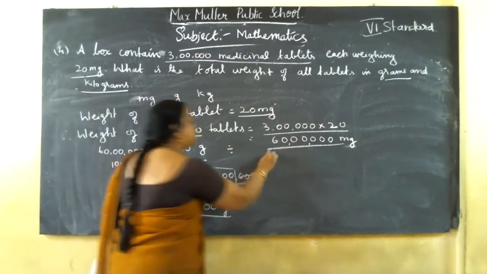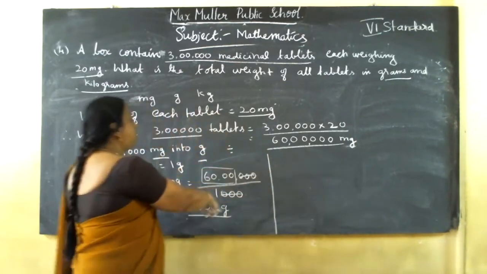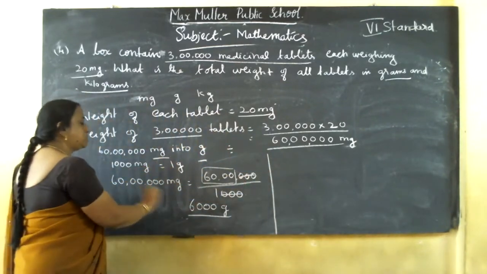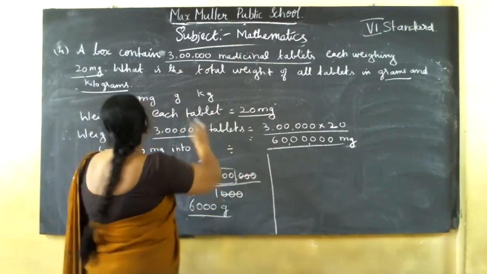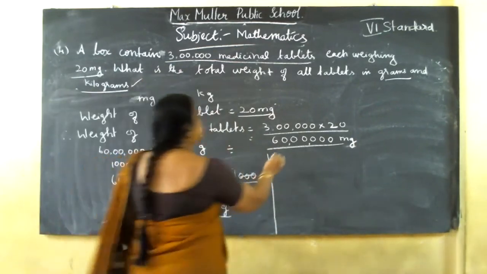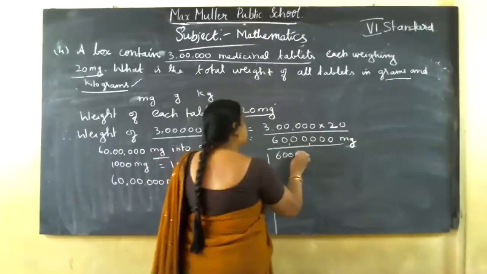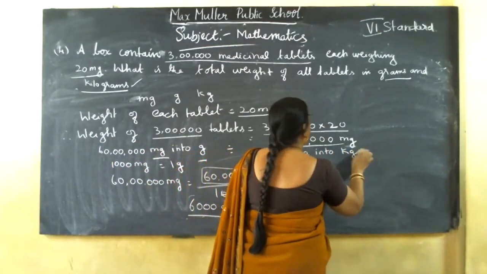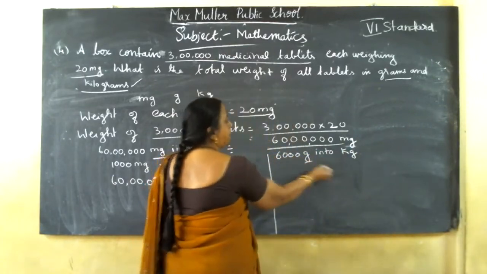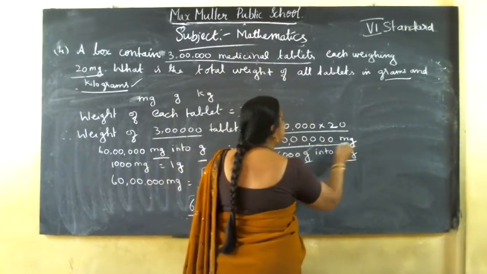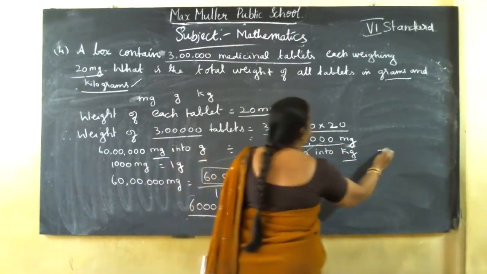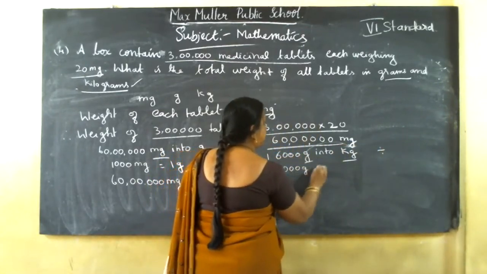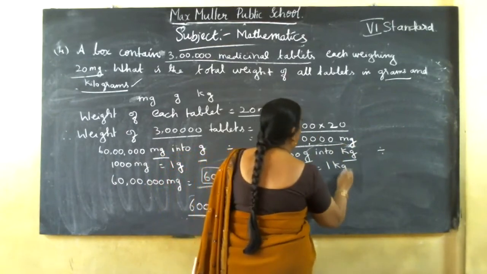Now again you should convert. Here there is no place, so I'll do it there, but you should do it one by one. Now convert these grams into kilograms. 6000 grams into kilogram. Here also gram and kilogram, smaller unit to larger unit, so divide. 1000 grams is equal to 1 kilogram.